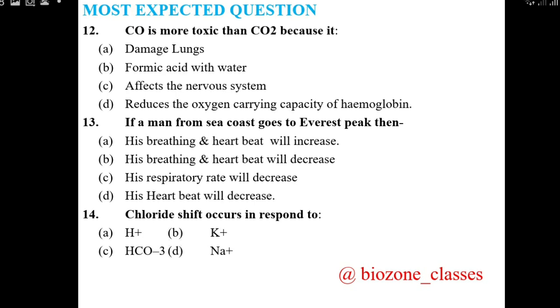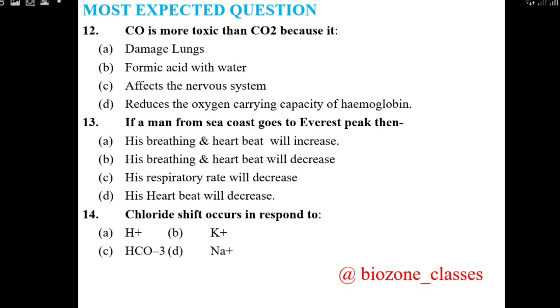Question 13. If a man from the sea coast goes to Everest peak, then A, his breathing and heartbeat will increase, B, his breathing and heartbeat will decrease, C, his respiratory rate will decrease, and D, his heartbeat will decrease. So the correct option is A, his breathing as well as heartbeat will increase.